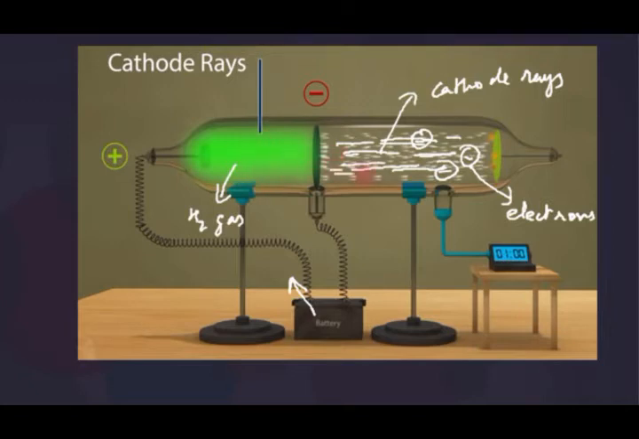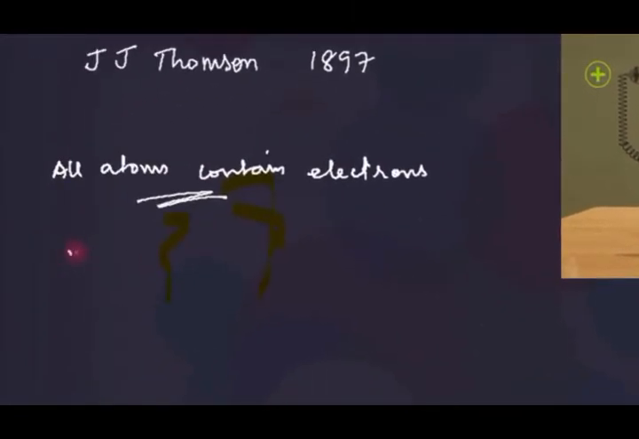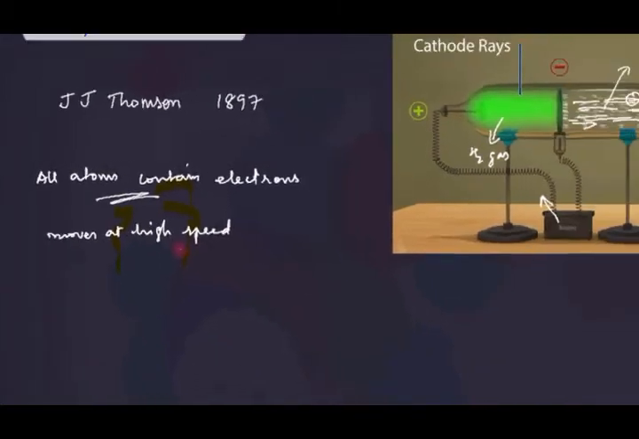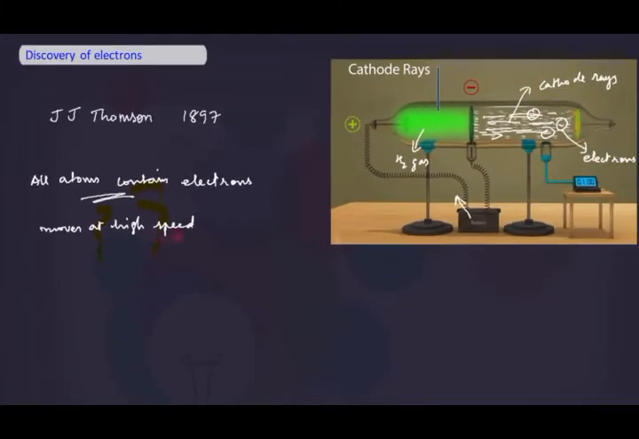That means when the cathode rays move from the negative end to the positive end, they contain negatively charged particles called electrons. Thus, the formation of cathode rays shows that one of the subatomic particles present in all atoms is the negatively charged particle called electron. An electron is usually represented by the symbol e to the power minus. Here e refers to electron and minus indicates the negative charge.